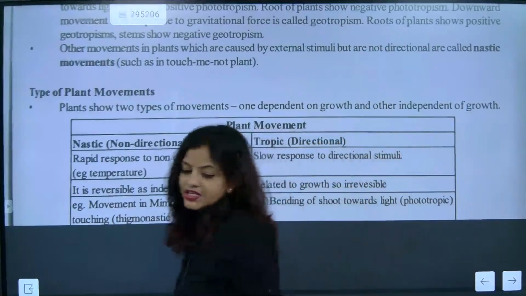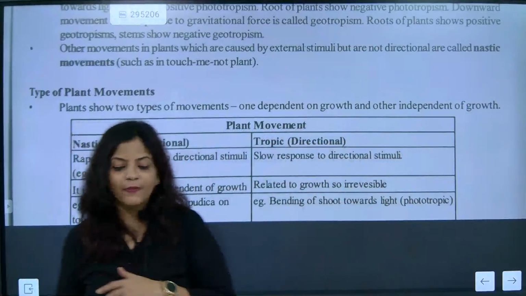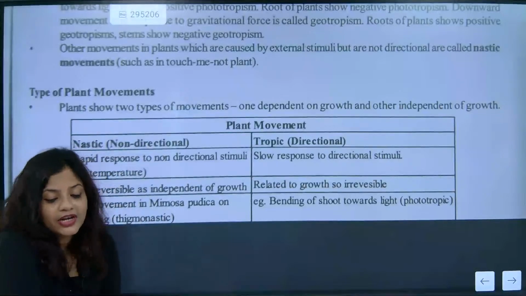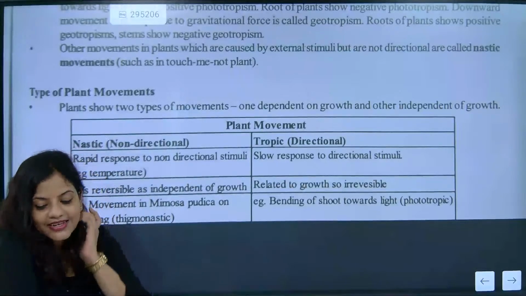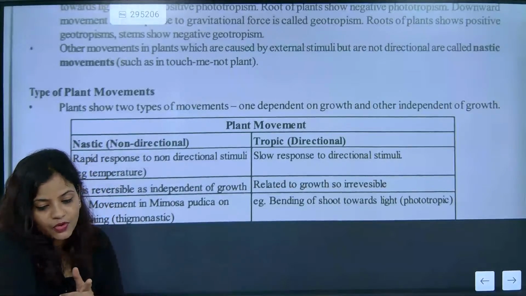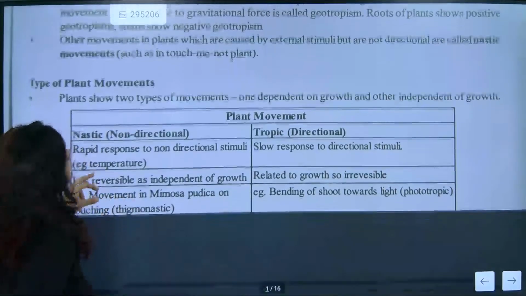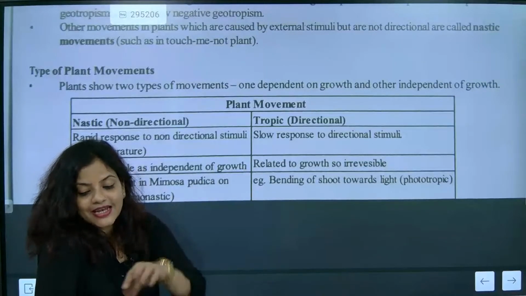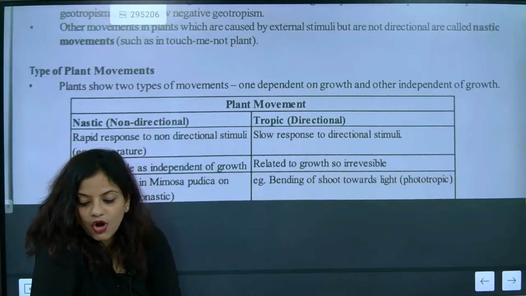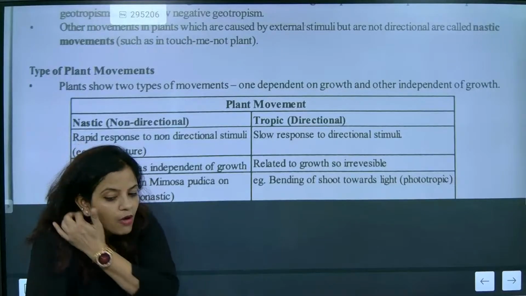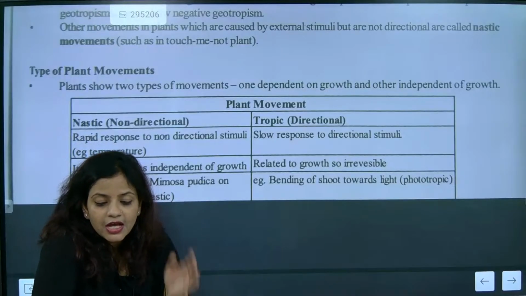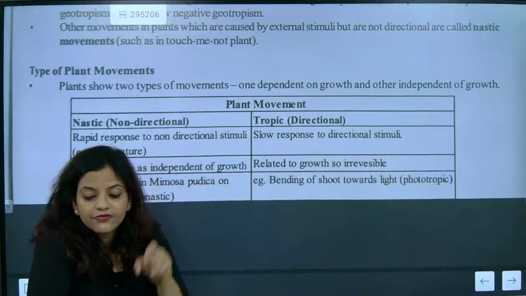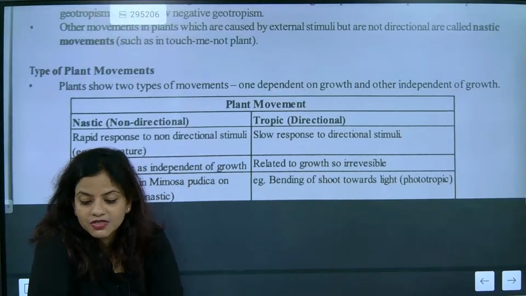If somebody asks you about nastic movement and tropic movement, what answer are you going to say? Nastic means non-directional, and tropic is directional movement. The one that gives a rapid response comes under nastic, and the one that gives a slow response is tropic.